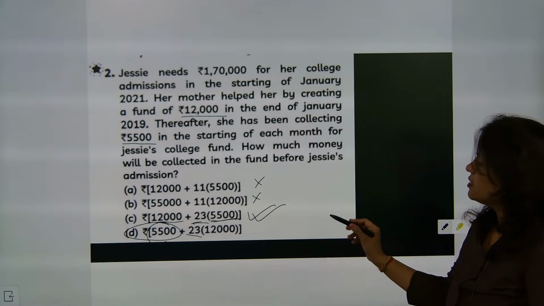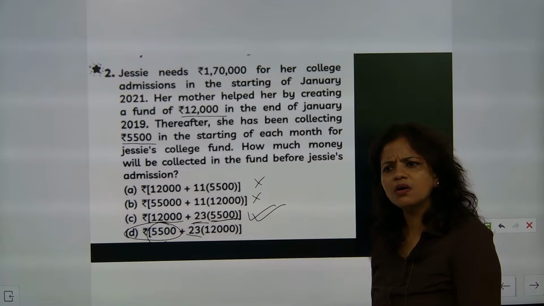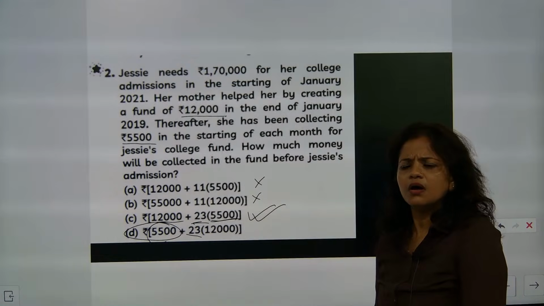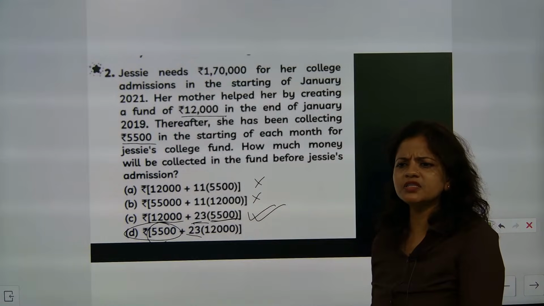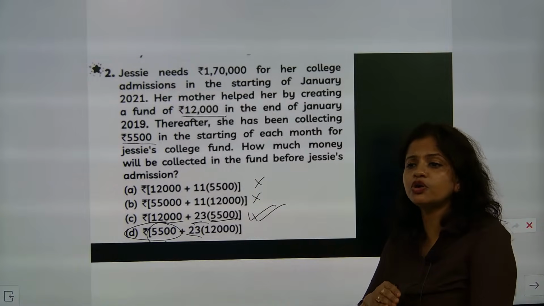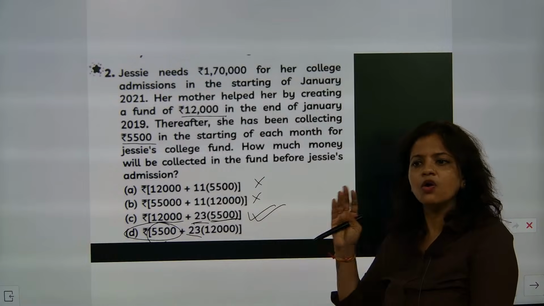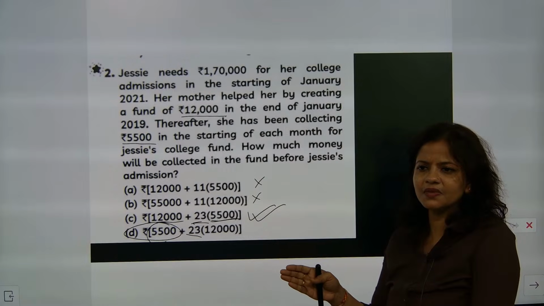The question was how the months will come in decimals. First thing is that in 2019, the January month is not used, as it is the end of January. So February to December, only 11 months are there.